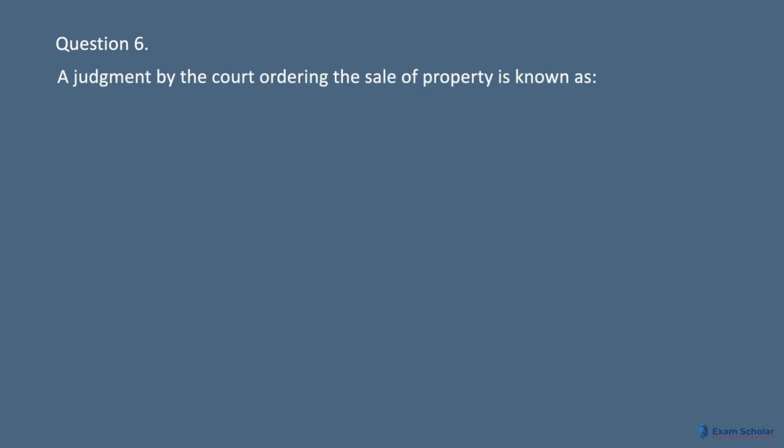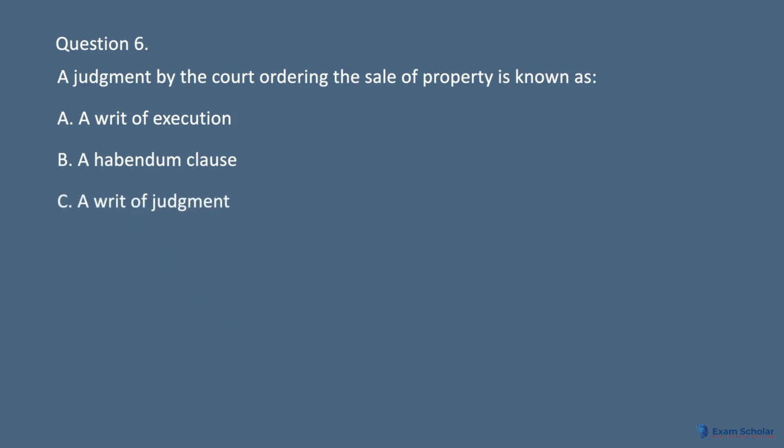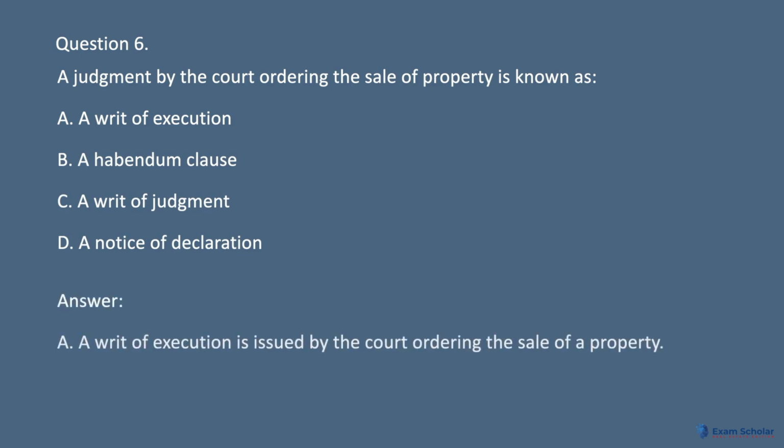Question 6. A judgment by the court ordering the sale of property is known as A. A writ of execution. B. A habendum clause. C. A writ of judgment. D. A notice of declaration. Answer. A. A writ of execution is issued by the court ordering the sale of a property.